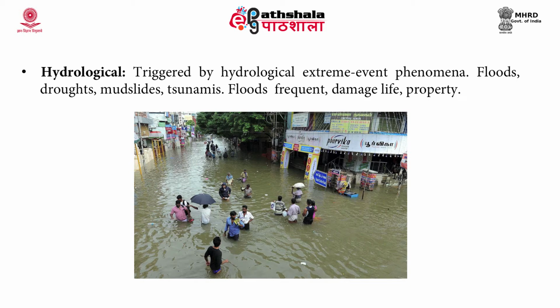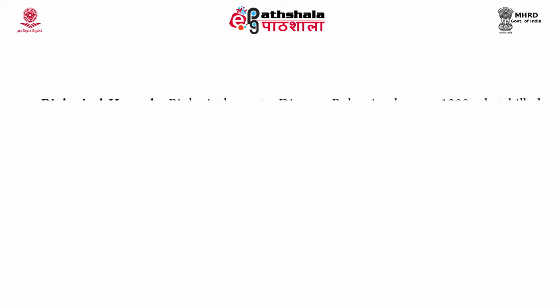This photo shows the floods that occurred in 2015, that is the Chennai floods. You can see knee deep and hip deep amounts of water, and how the people are finding it very difficult to go from one place to another. It also entered the buildings and the institutions. So, floods can also cause devastating effects. Now, the next is biological hazards.